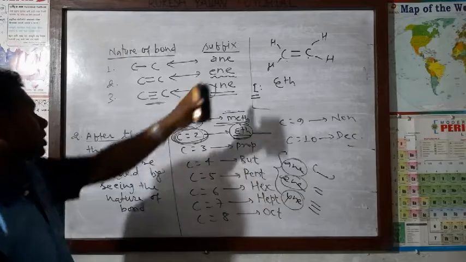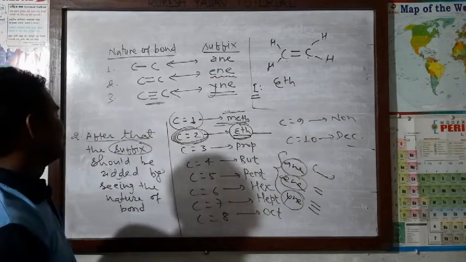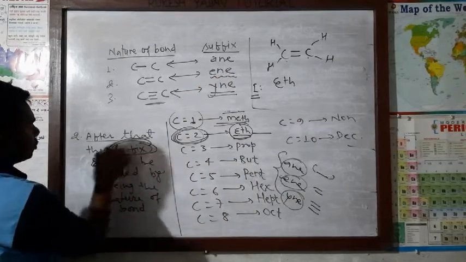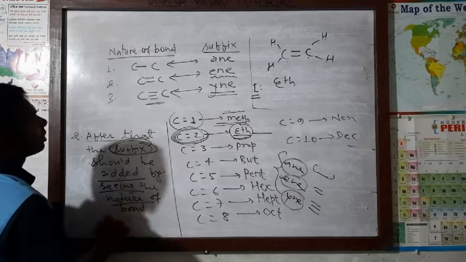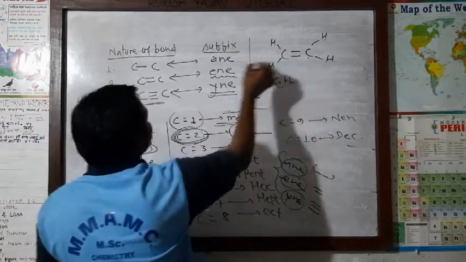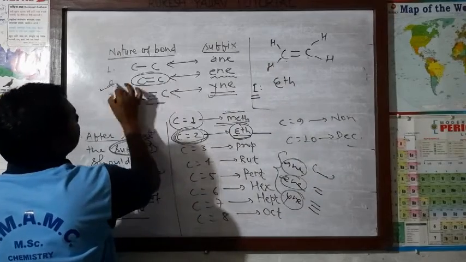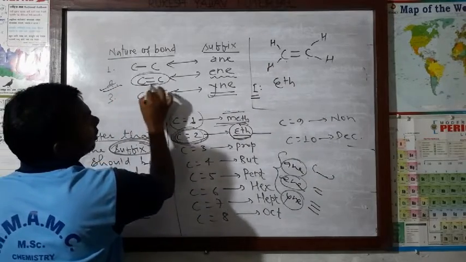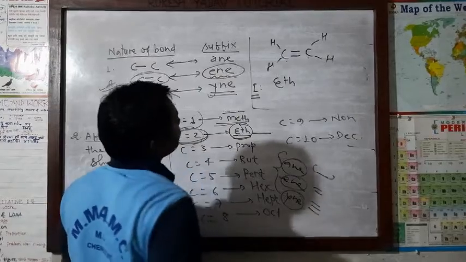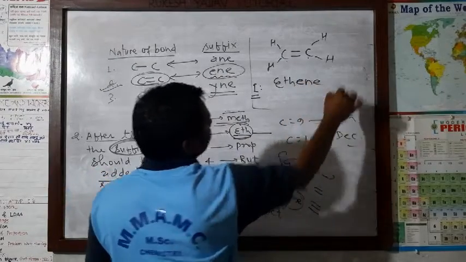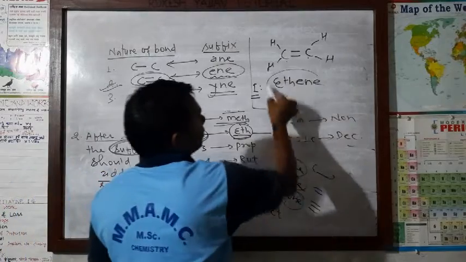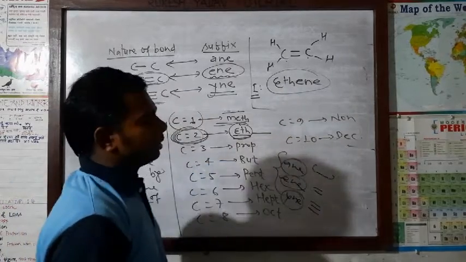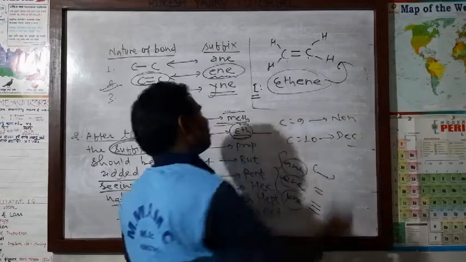After that, we add the suffix by seeing the nature of the bond. There is a double covalent bond between the carbon atoms, so the suffix will be ene. It becomes very simple.